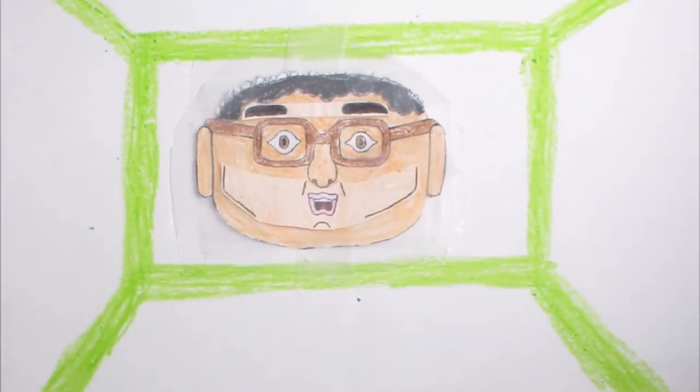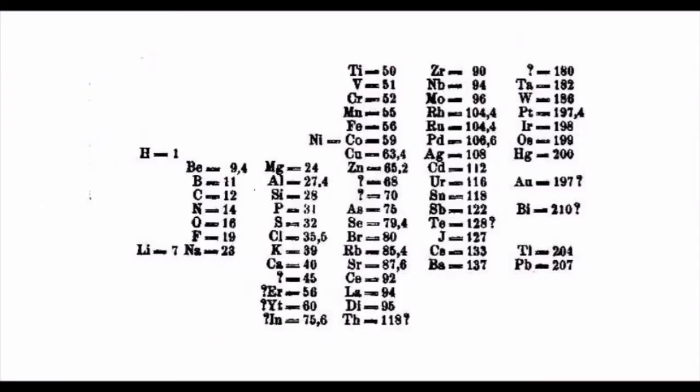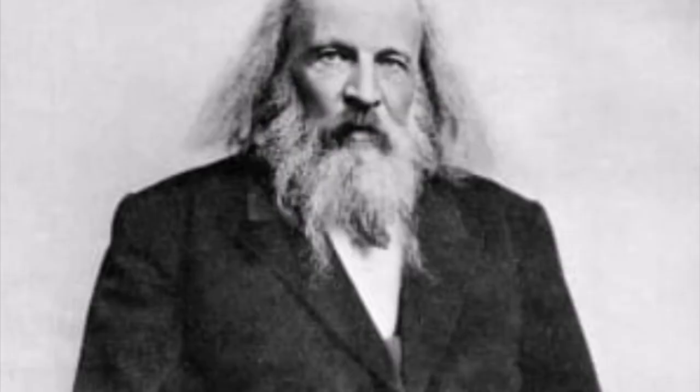Let's talk about the periodic table. Here we go. This is space speaking. Many scientists' ideas and observations went into its development, but the person who recognized the patterns of behavior of the elements and made the first periodic table was the Russian scientist and teacher Dimitri Mendeleev in 1869.